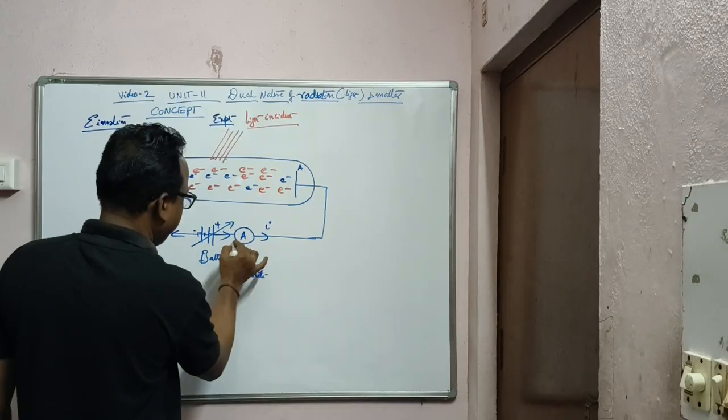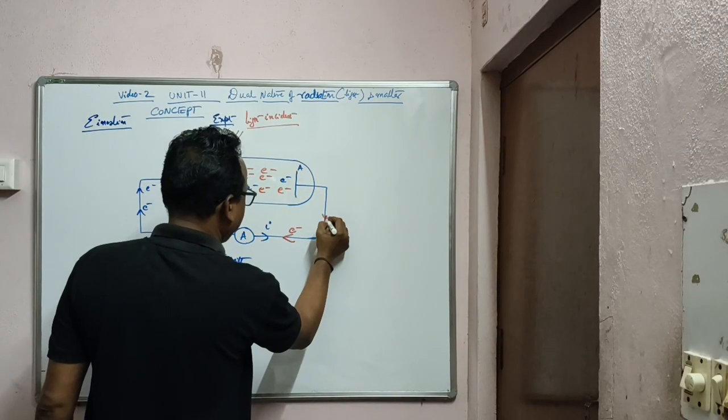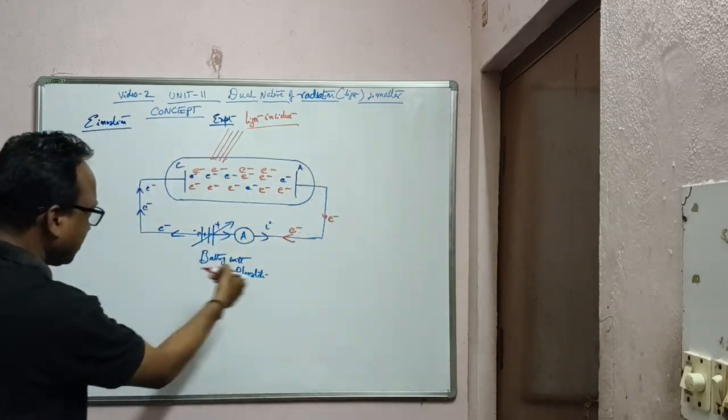This is the direction of the current and this is the direction of electron. This is the direction of electron.